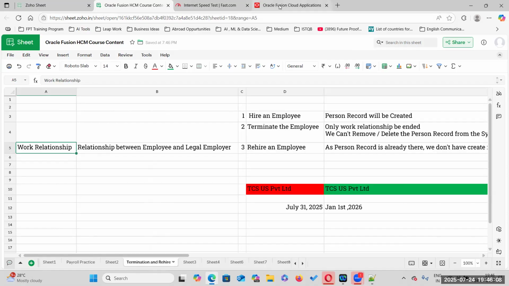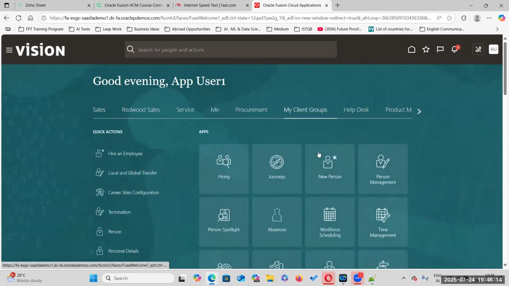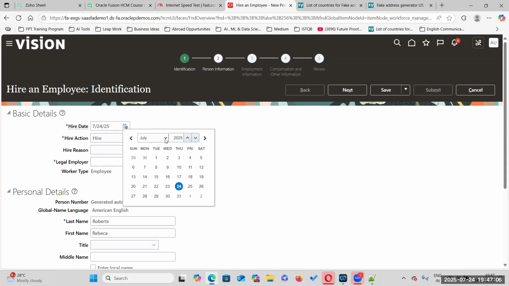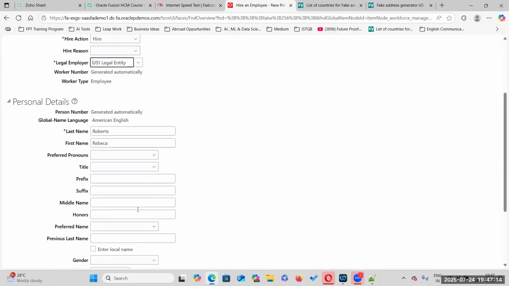Now we will see that in the application. Everybody able to see my screen? Yes. Okay, we will hire an employee. I'm hiring with a past date. Let us take January 1st. The legal employer is US1 legal entity.